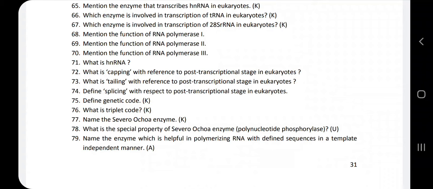We shall continue the remaining questions, as in the previous class I stopped at the 66th question. The next question is the 67th question. Which enzyme is involved in transcription of 28